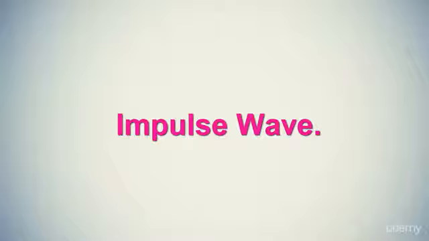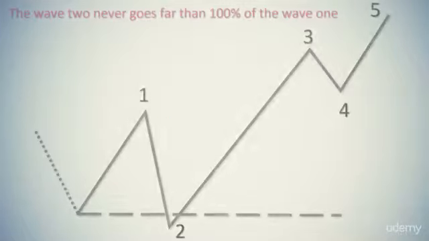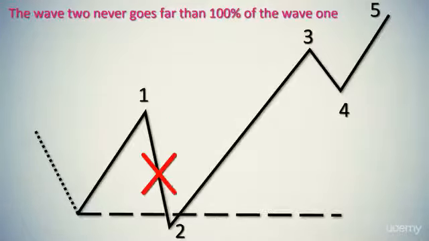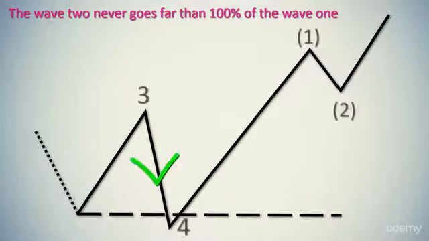We have now to introduce a couple of additional details, which will help you to properly determine the impulse wave. You should always comply with this principle to properly define the 5-wave structure on the chart. The wave 2 never goes farther than 100% of the wave 1. The proper marking of this case may look like this.